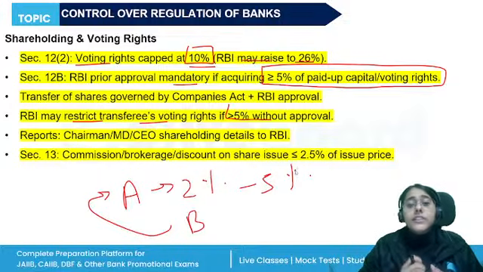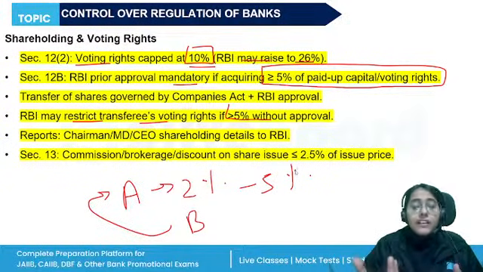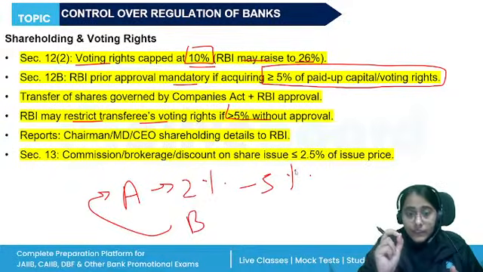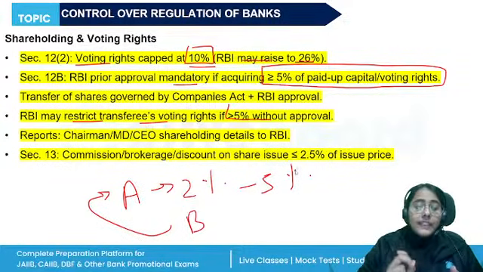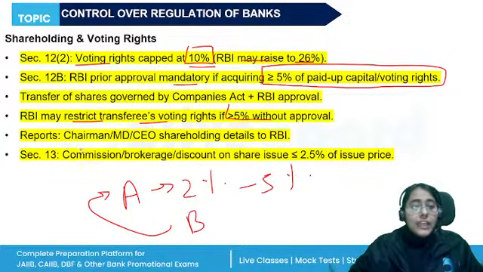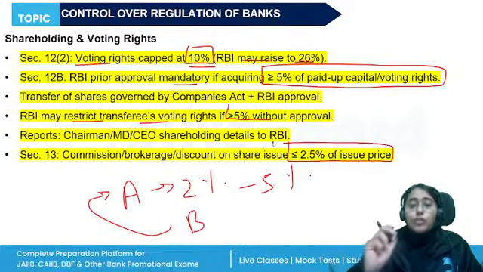Now, on these shares, the banks can also declare commission, brokerage, or discount, but the payment on this account in any form should not exceed 2.5% of its issue price.